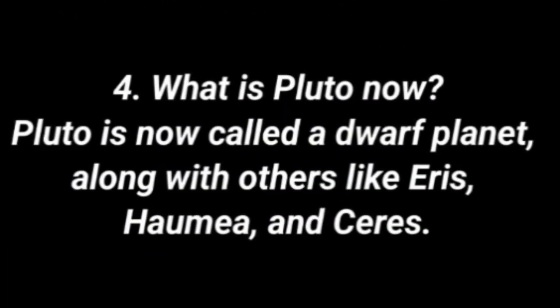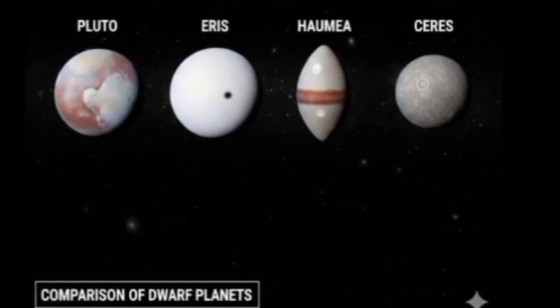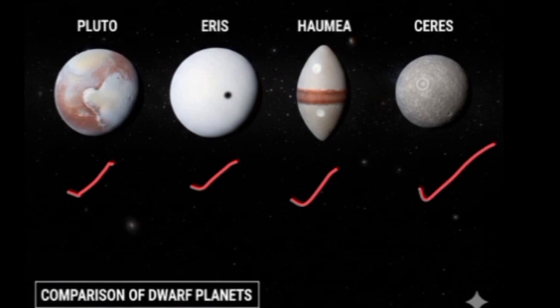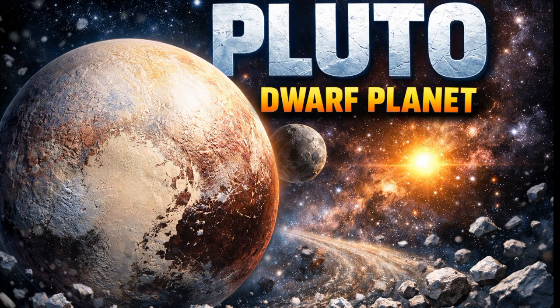So what is Pluto now? Pluto is now called a dwarf planet, along with others like Eris, Haumea, and Ceres. These are also dwarf planets, so Pluto is included in the list of these planets. Let's see the pictures of different dwarf planets. Pluto is also one of them. Pluto, Eris, Haumea, Ceres. All these are now called dwarf planets and Pluto is also one of them.